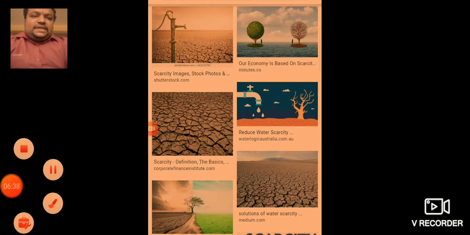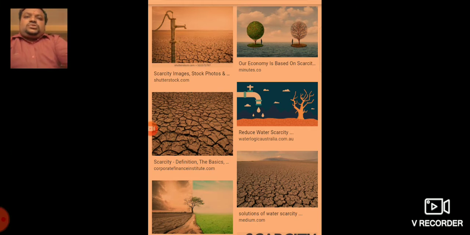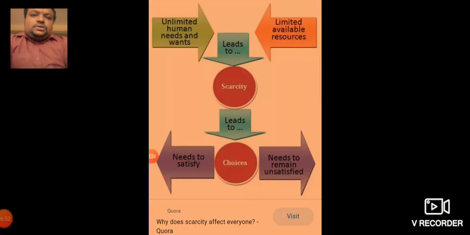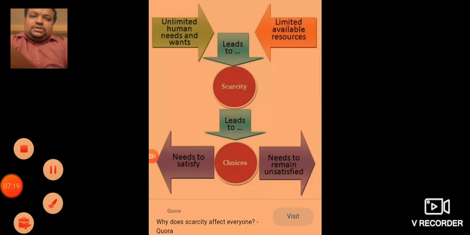It's an example of scarcity. When there is a shortage of rainfall, what happens to the irrigated agricultural land? It's very difficult to get water for the plants. You can see this, unlimited wants lead to scarcity, and it leads to choices. Everyone needs to be satisfied, but it's very difficult to satisfy everyone. So because of that, what happens? Unlimited choices arise, and the needs remain unsatisfied. Understood?